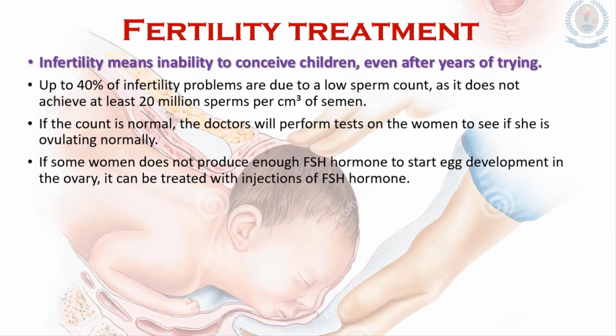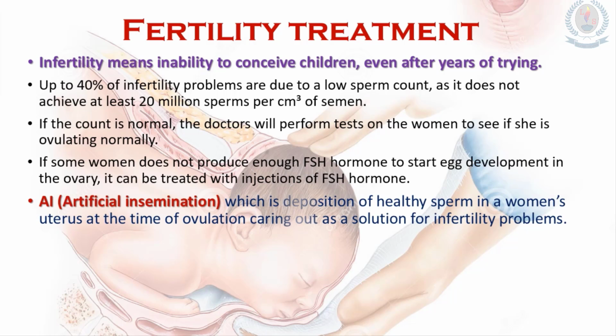So there are two methods of this fertility treatment. We call the first AI, or artificial insemination. In artificial insemination, healthy sperm is deposited in a woman's uterus at the time of ovulation, as a solution for infertility problems. The next method we call IVF, or in vitro fertilization.